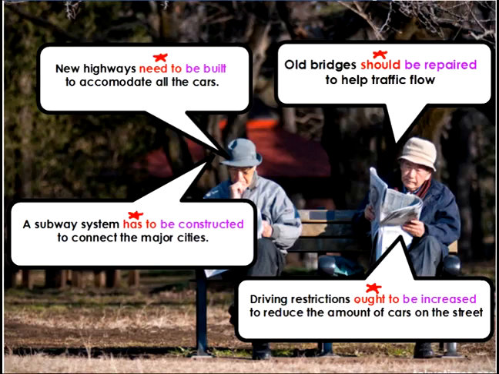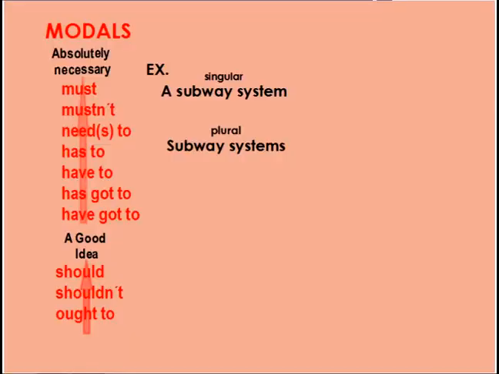Now, notice in all of these, I'm not talking about who is doing these things. I'm not talking about who is building highways. I'm not talking about who is repairing bridges. I'm not talking about who is constructing subway systems or who is increasing driving restrictions. And that's the idea of the passive voice, that it's not important who.